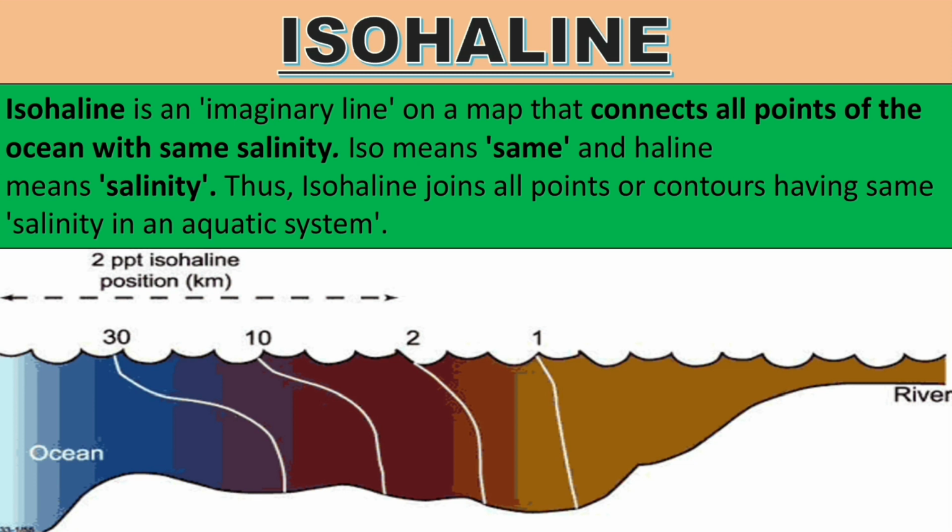Here we learn about isohaline. Isohaline is an imaginary line on a map that connects all the points of the ocean with the same salinity. Iso means same and haline means salinity. Thus, isohaline joins all the points or contours having the same salinity in an aquatic system.